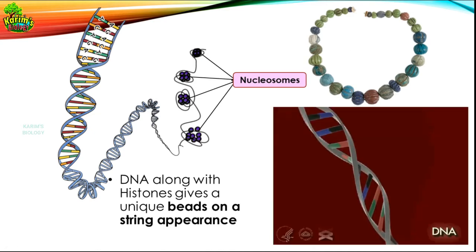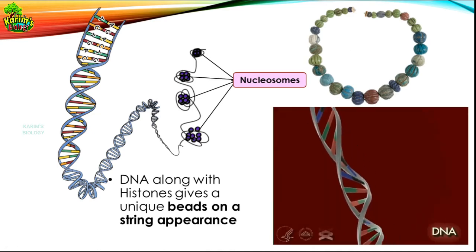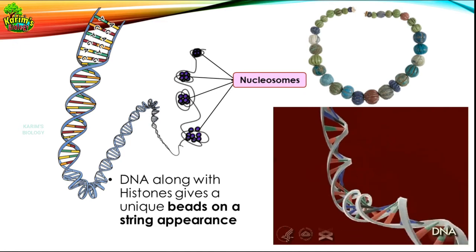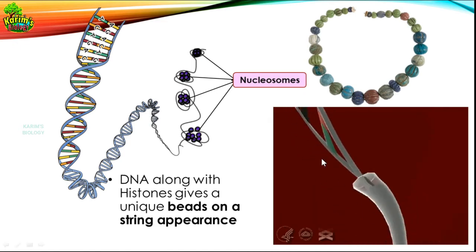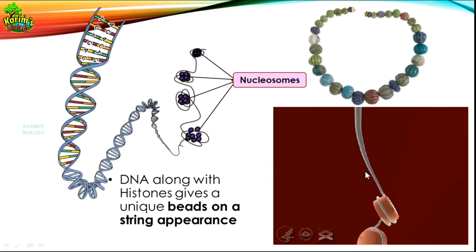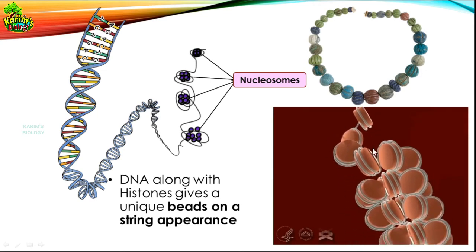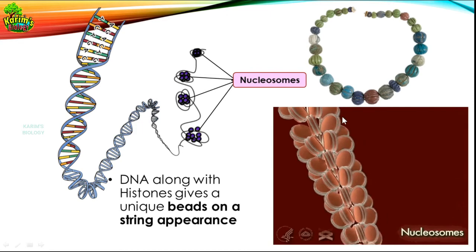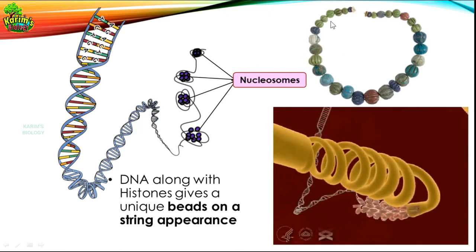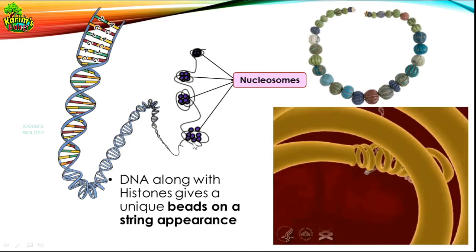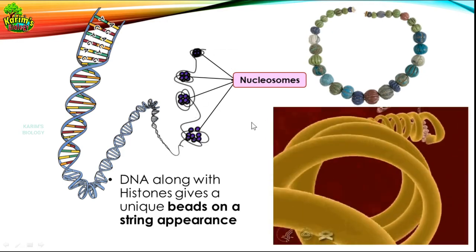Understood, my dear students? So look at the animation once again. There is a long DNA fiber which is made up of two strands, a twisted ladder-like structure. This is winding around the histone proteins, and this is giving the appearance of beads on a string. Beads on a string, which is the unique appearance, is because of these nucleosomes on the DNA.